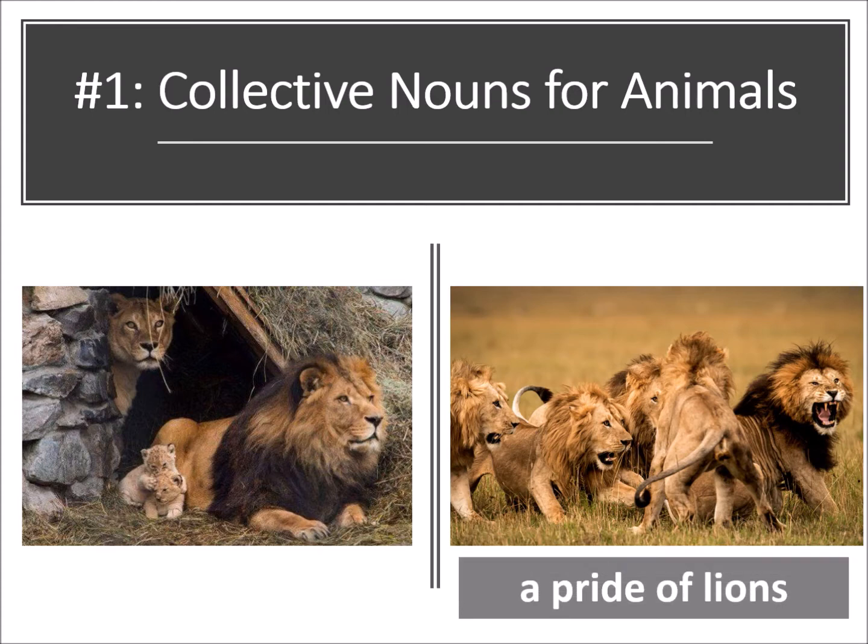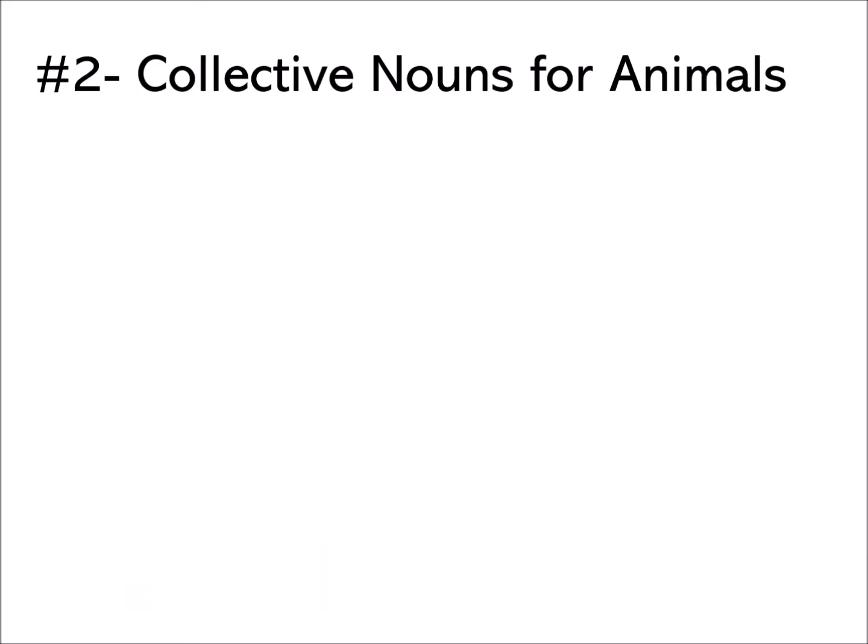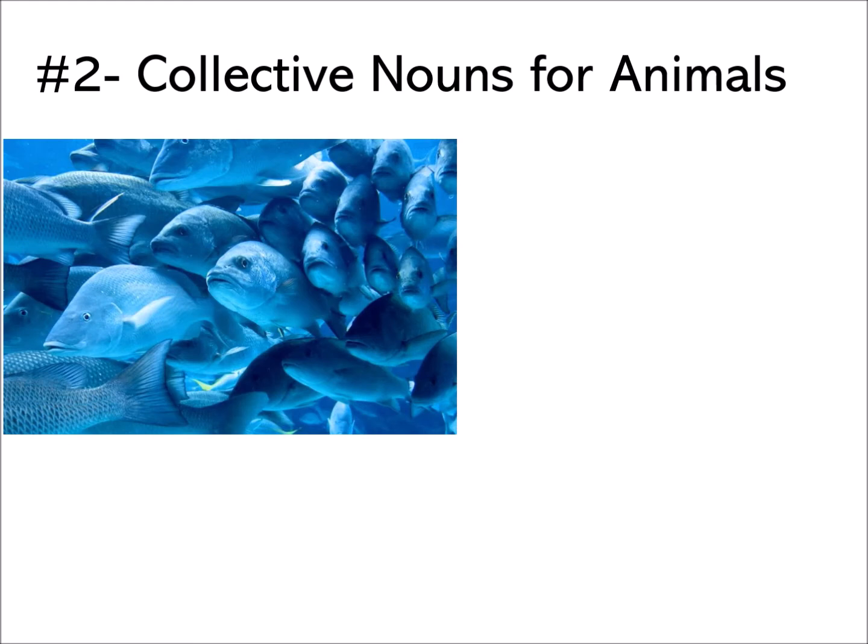The first one, a pride of lions. You always hear this, a pride of lions. Remember that, a pride of lions. The second one, a den of lions. Why? Because they are now in the den. So we can use a den of lions to describe this group of lions. Can you understand that? A den of lions and a pride of lions. Let's look at the second collective noun for animals.